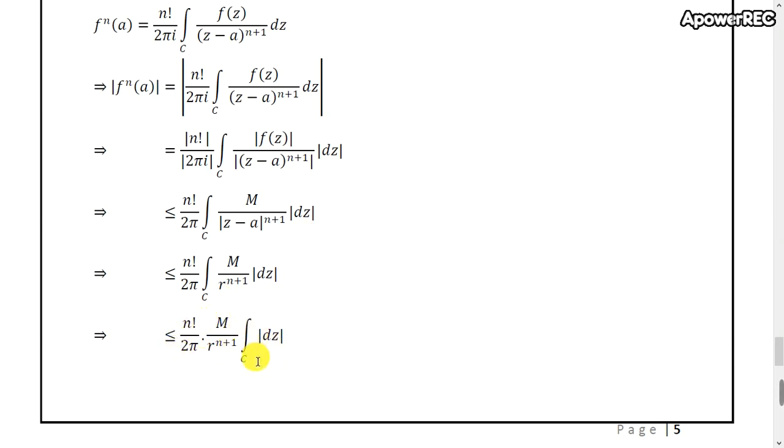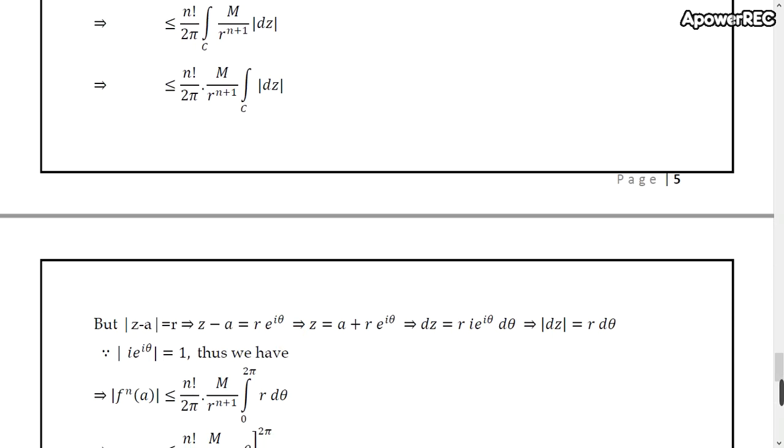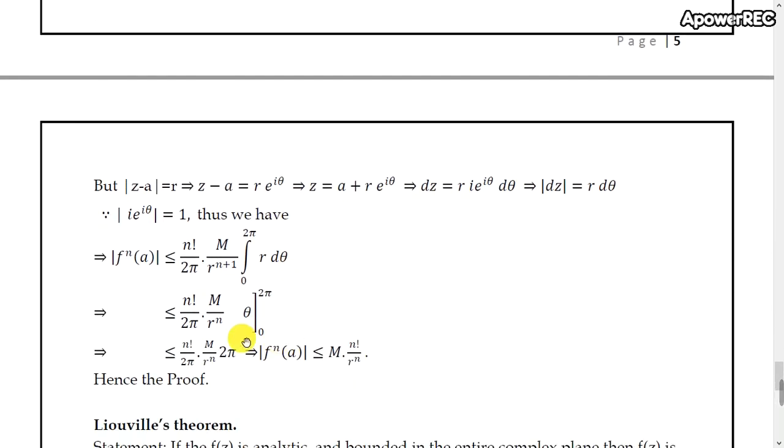So hence integral over C of mod dz is left in the integral. But mod z minus a equals r, which implies that z minus a equals r e^(iθ), which implies that z equals a plus r e^(iθ). Hence dz equals r i e^(iθ) dθ.